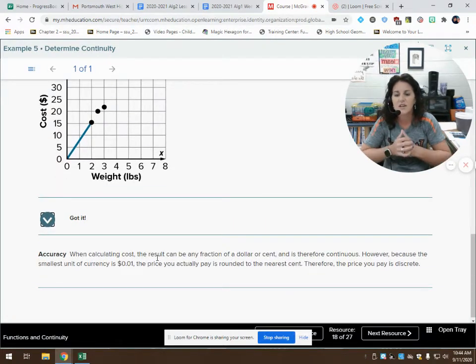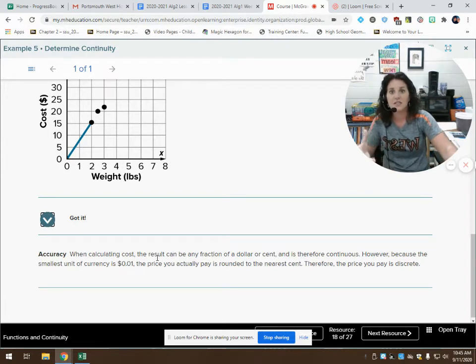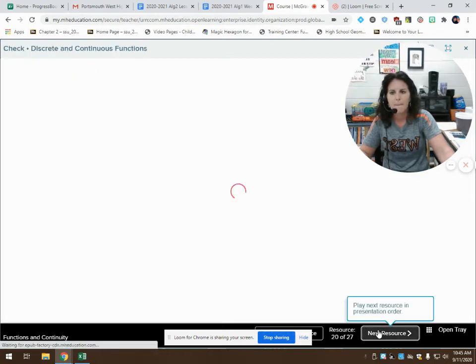So when calculating the cost, the result can be any fraction of a dollar or cent, and therefore it is continuous. However, because the smallest unit of currency is only a penny, you're not going to want to say that this costs 0.011111 cent. We're going to round to the nearest cent because we can only have 1 penny. We don't have half a penny. So think about that when you're doing problems like this. Make sure that it makes sense in terms of the problem.